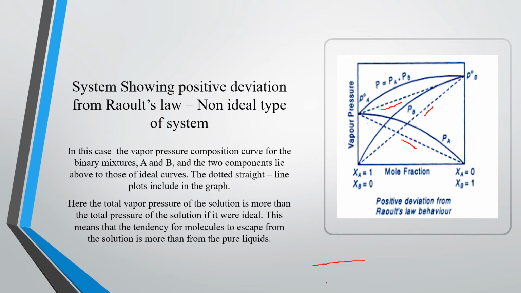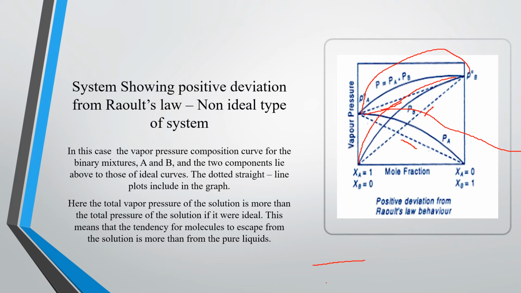So what kind of graph will we get? This type of graph shows deviation. You can see the deviation. Here we take XA equal to 1 and XA equal to 0, and here XB equal to 0 and XB equal to 1. This is positive deviation from Raoult's law. Instead of a straight line, we get a higher curve, because the vapor pressure of the solution is higher, so the graph is higher. That is called positive deviation.